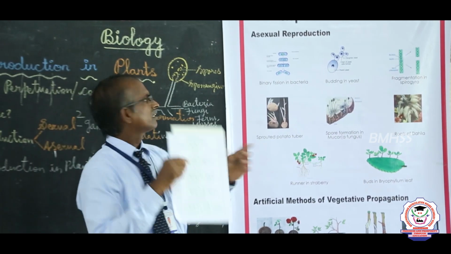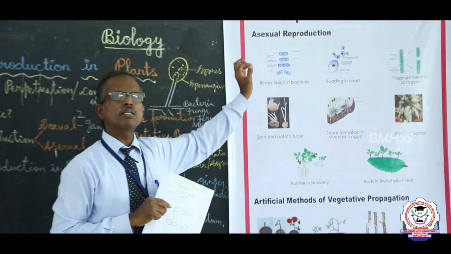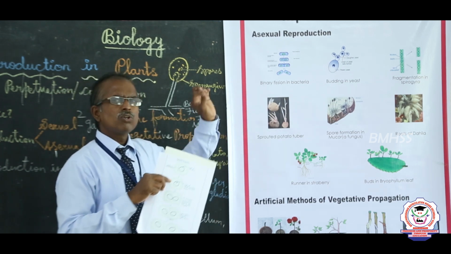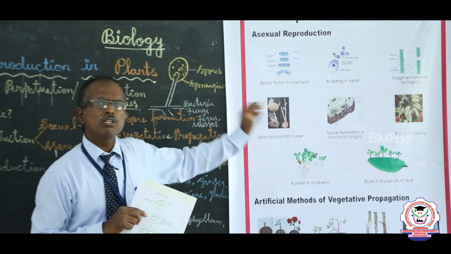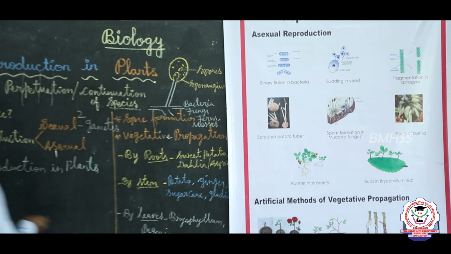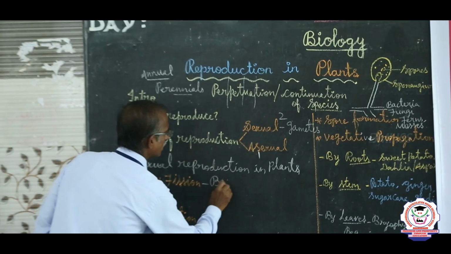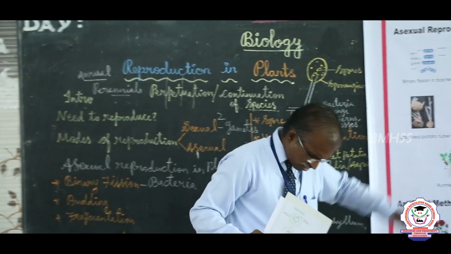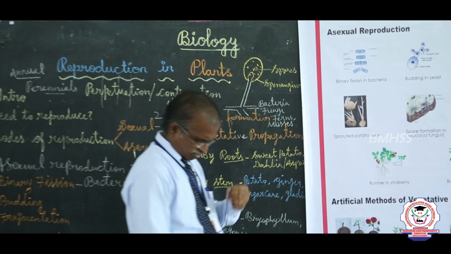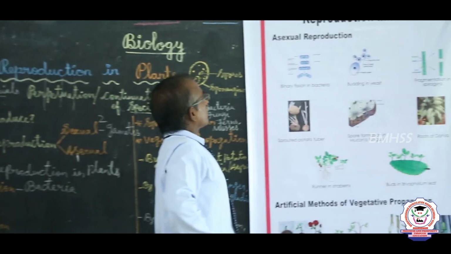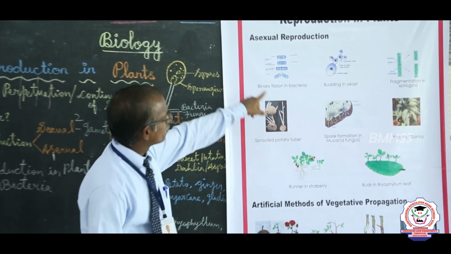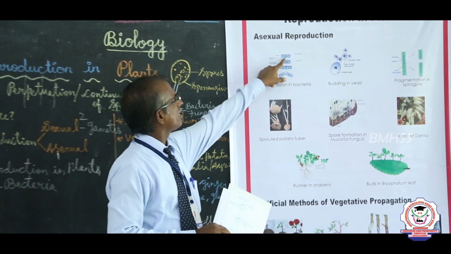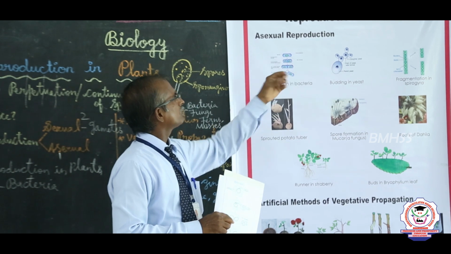Binary fission is one of the most common methods of reproduction which occurs in lower organisms, unicellular organisms, that is bacteria. In this method, mainly the body, that is a parent bacteria, divides into two equal halves,